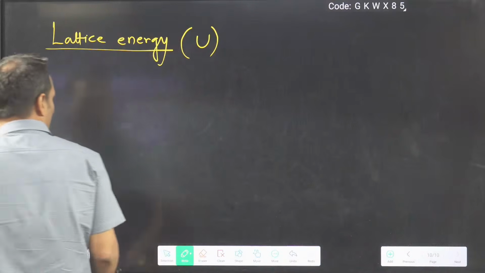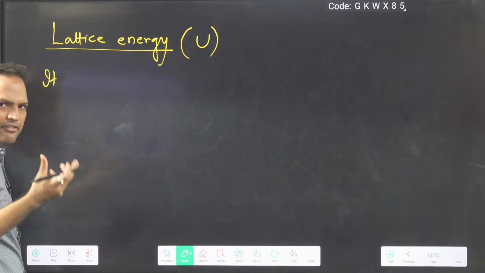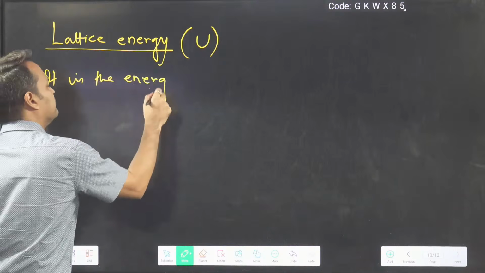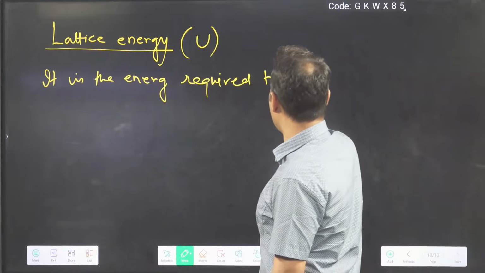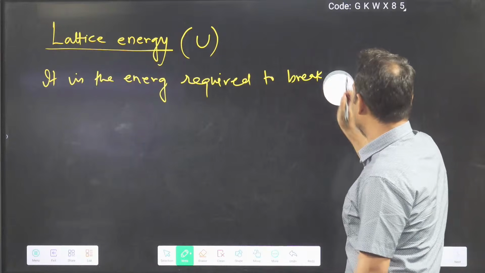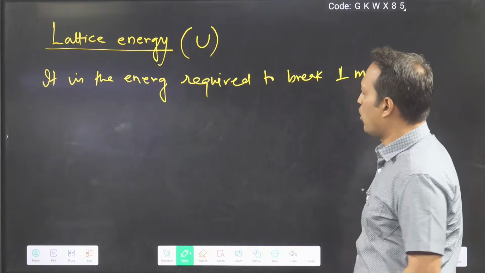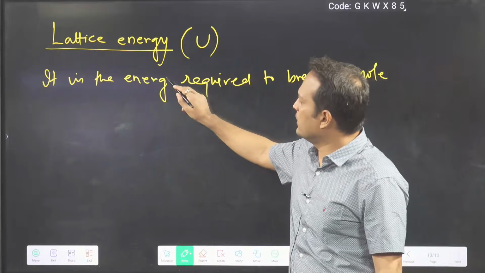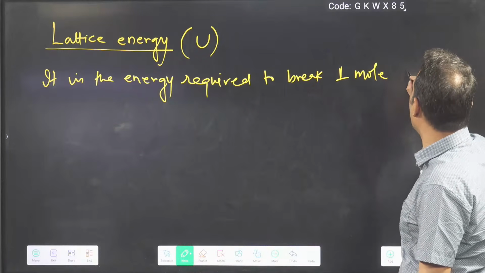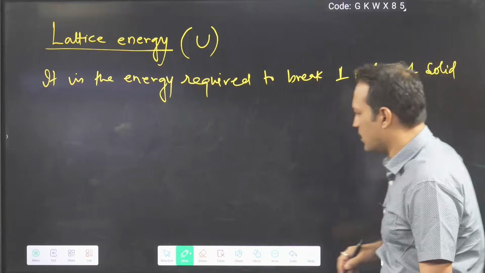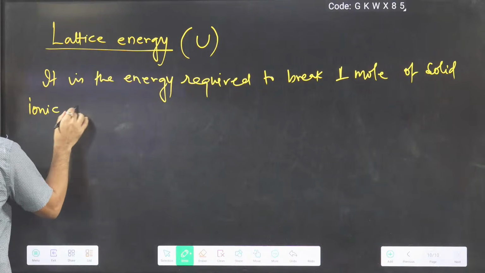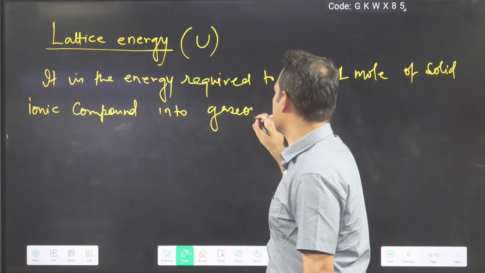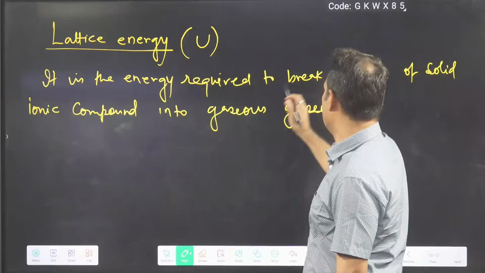So let's first see what is lattice energy. You can write the definition in terms of released also, absorbed also. So I can say it is the energy required to break 1 mole. Generally all the energy definitions are with respect to 1 mole. It is the energy required to break 1 mole of solid ionic compound into gaseous ions.